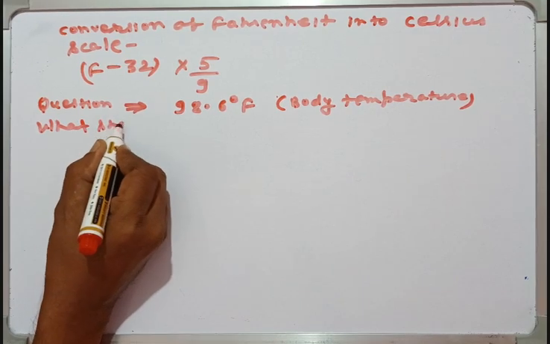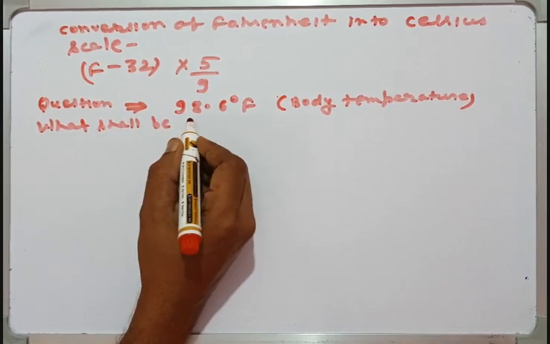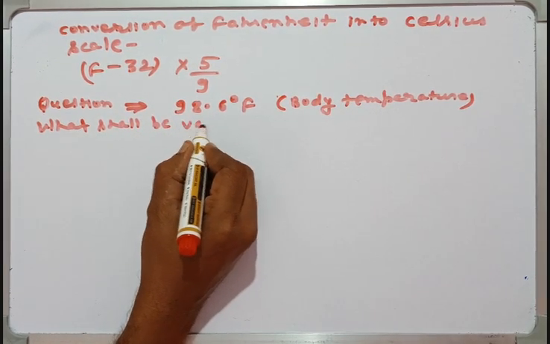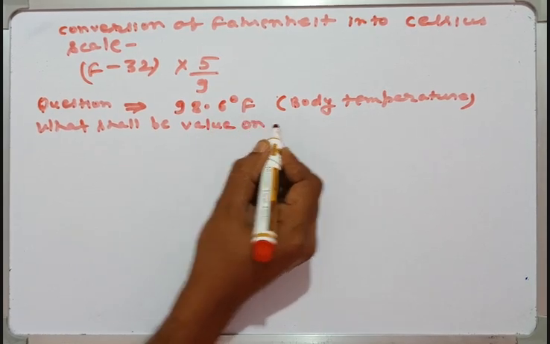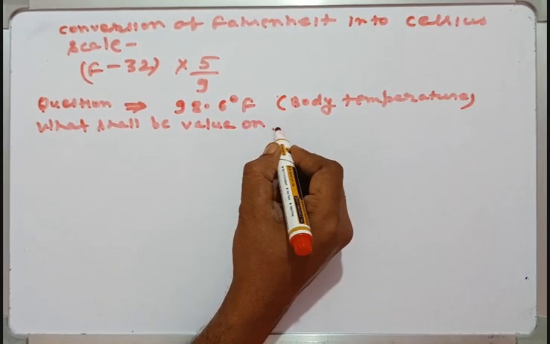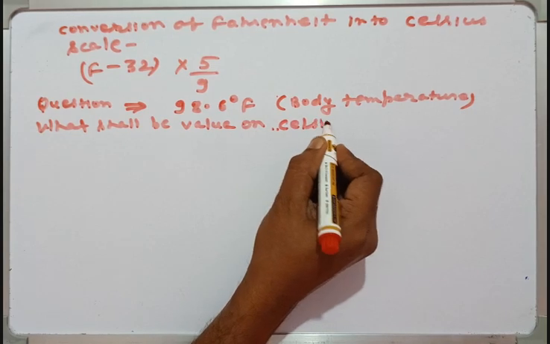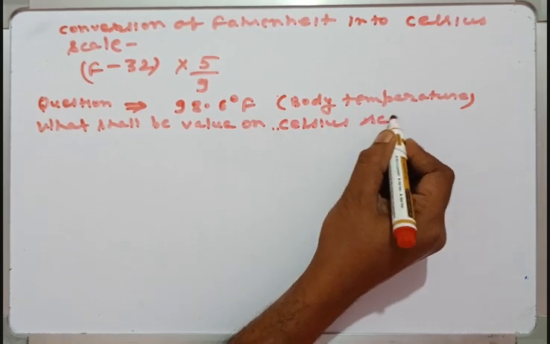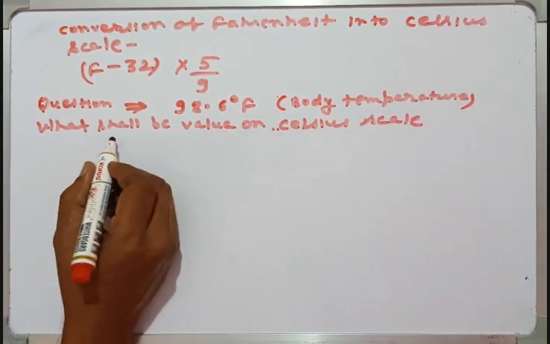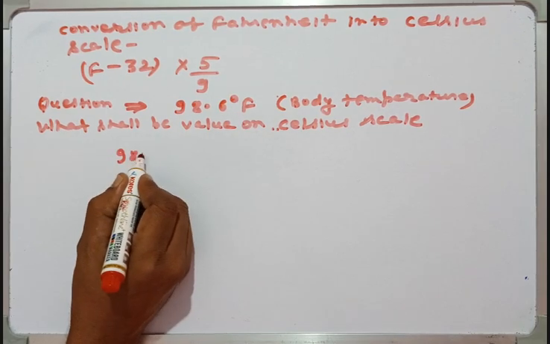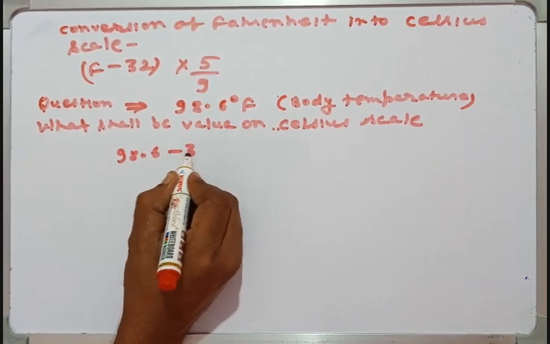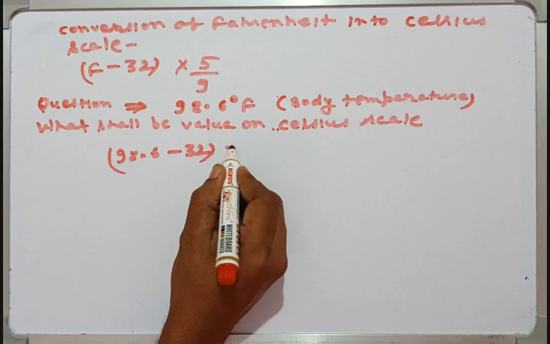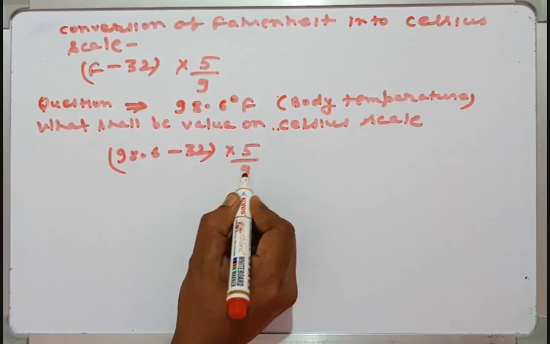What shall be the value on the Celsius scale? Now see, we put 98.6 minus 32 into 5 by 9.